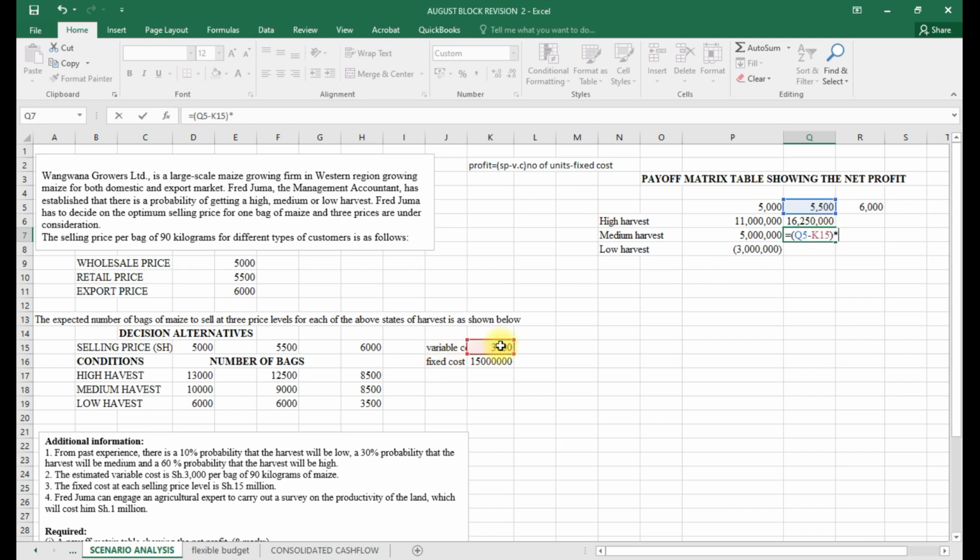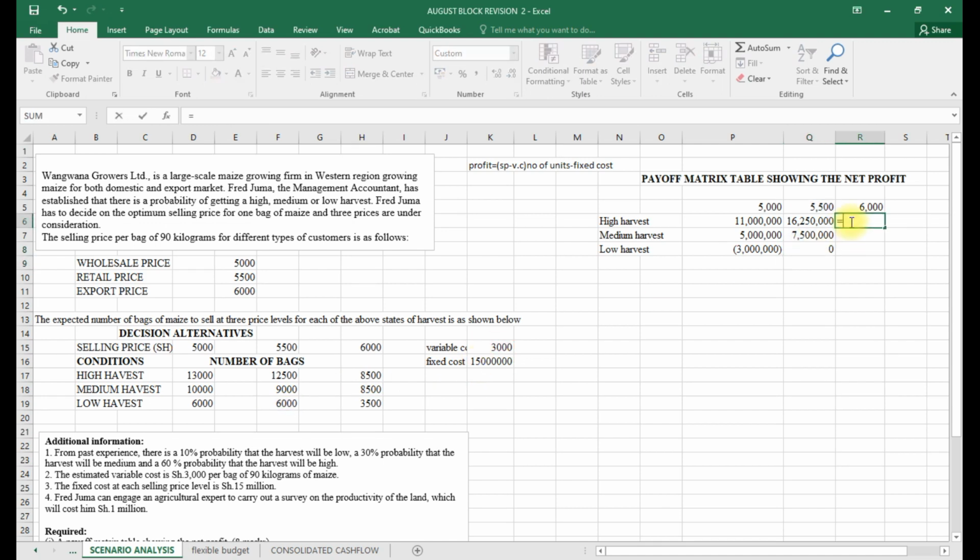I multiply by the units, which is 9, and I'll minus my fixed cost. And the next will be my selling price, and I minus my variable, and I close that. I multiply by the units, and I minus my fixed cost. You get a 0 there.